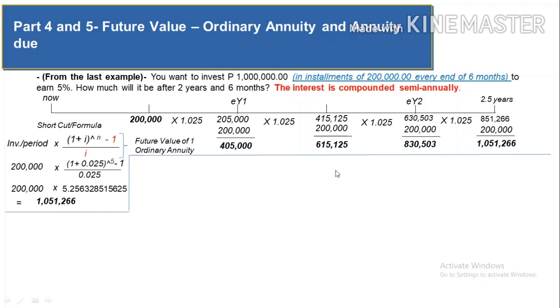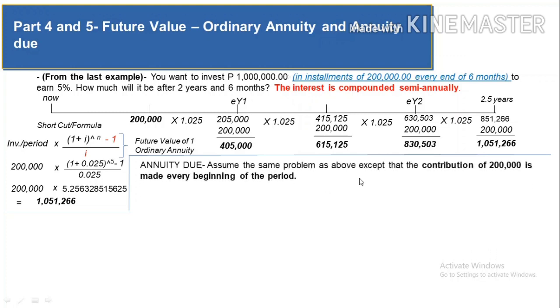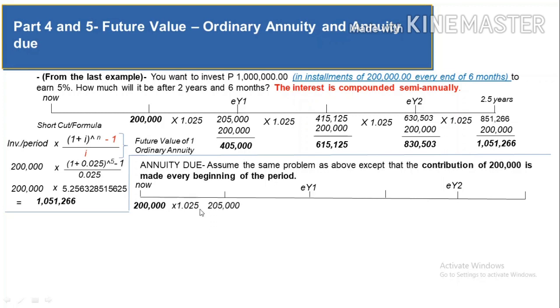How about the annuity due? So let's assume the problem above, except that the 200,000 is made at every beginning of the period. So now you're going to invest the 200,000 and then it will grow to 205,000, and then you add the second investment of 200,000, you have 405,000, and it will grow to 415,125. Plus 200,000, you have 615,125 times 1.025, you will have